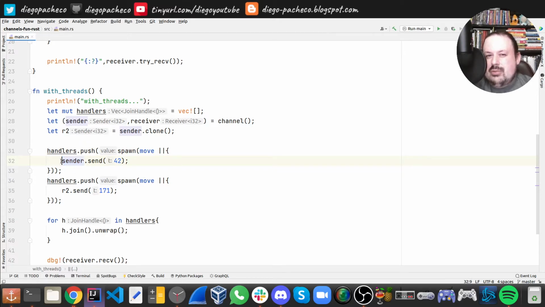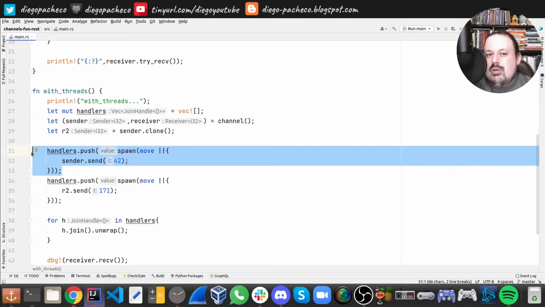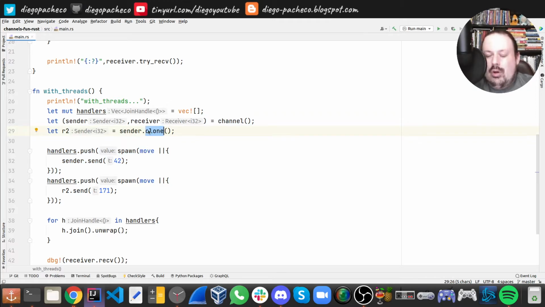But once I do this, because of move, and because I have the sender here, the ownership of the sender is here. So how can I send again? Well, I can't, right? Because I lost my reference to the sender. So I need to do clone first, to make sure I have another copy of the sender, tx2, and that's why here I'm using tx2. If I wanted to send here, I could not use sender or tx2 again. I would need to do another copy and then use the clone to send it, right? So it's a bit annoying, but that's the borrow and ownership rules in Rust.